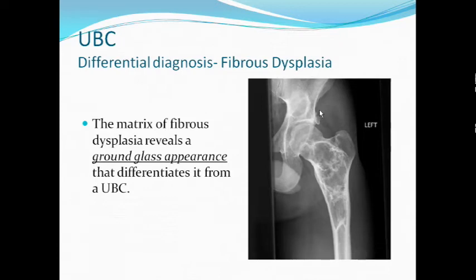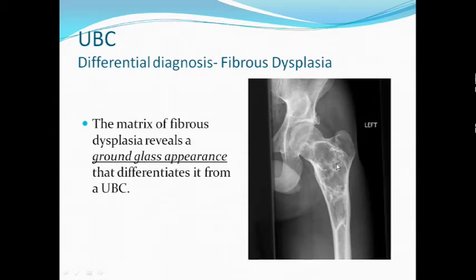Another differential diagnostic tumor is fibrous dysplasia. The matrix of fibrous dysplasia shows what is known as the ground glass appearance. What is ground glass? Glass, as you might know, is a transparent structure. We can see through it, but sometimes we use ground glass for window panes so that we cannot see anything from the other side.